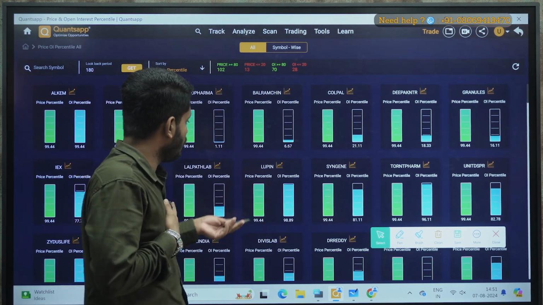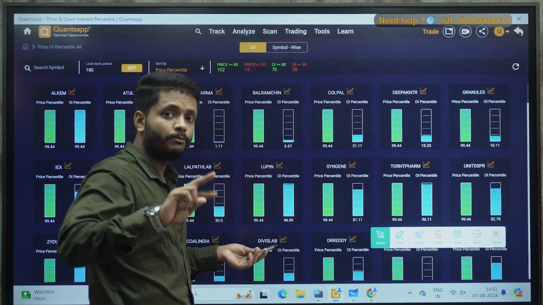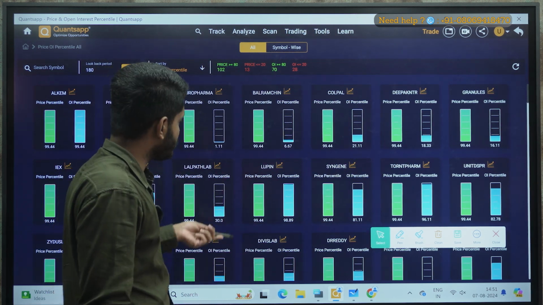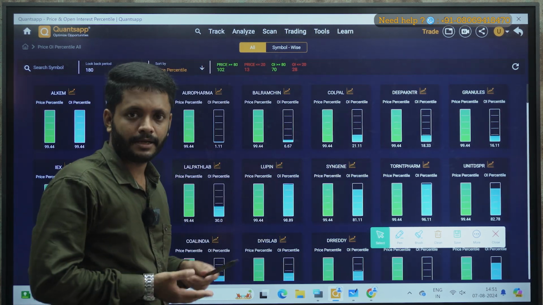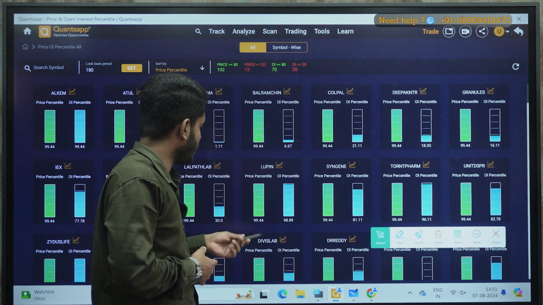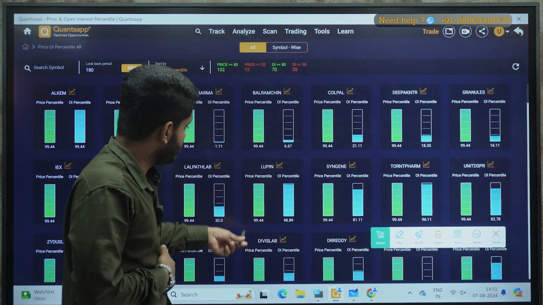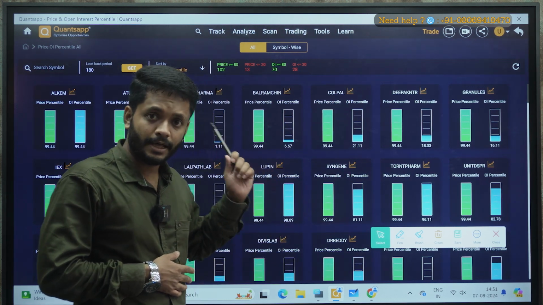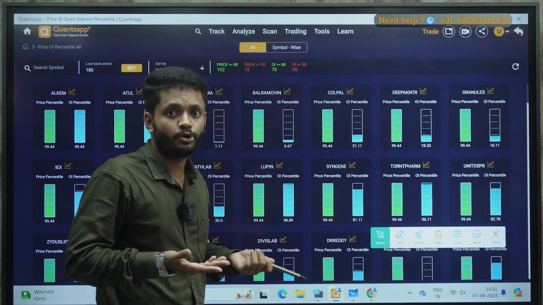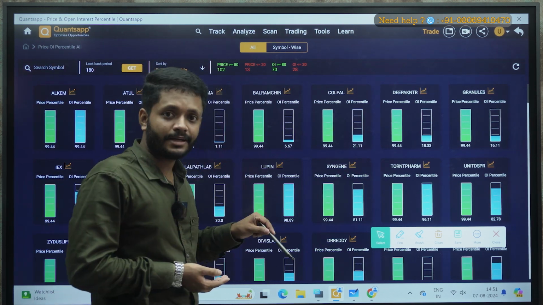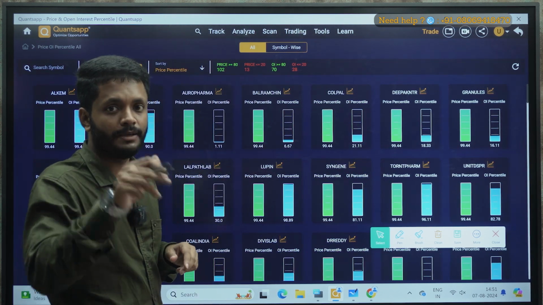Now how would I know when the price percentile and OI both cross 90? I am not supposed to check this and randomly jump and take a trade. Correct? I have to check because I might be late. This 90-90 might have triggered yesterday, the day before yesterday, or even one month back. I don't know. So whether I am on the right counter at the right time or not is very important.